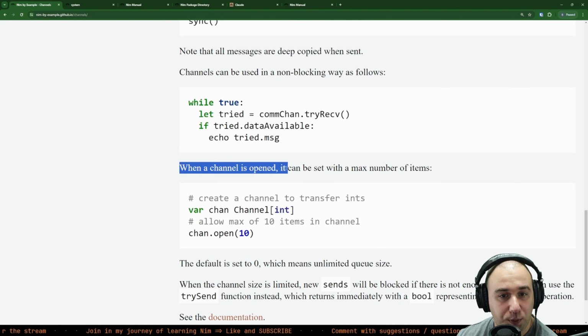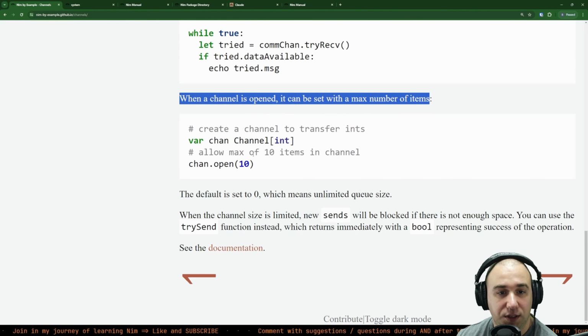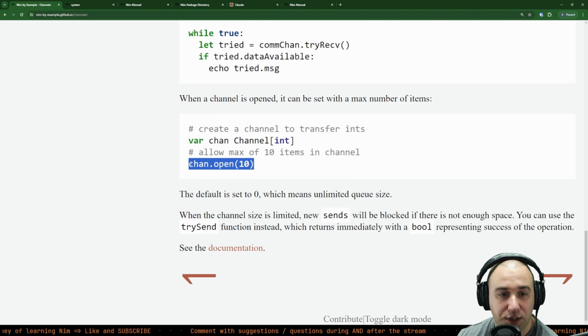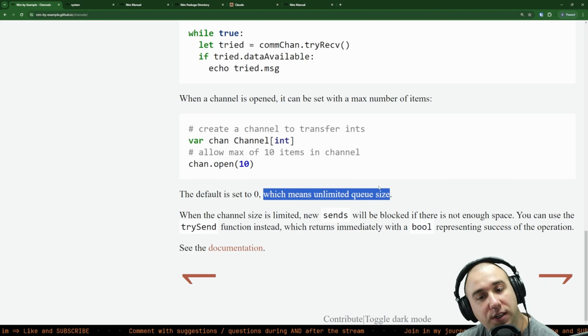And when a channel is opened, it can be set with a maximum number of items. Exactly. So this is basically our max of 10 items in the channel. So this is suddenly a buffered channel. The default is set to 0, which means unlimited queue size. Oh, so it is unlimited queue size.